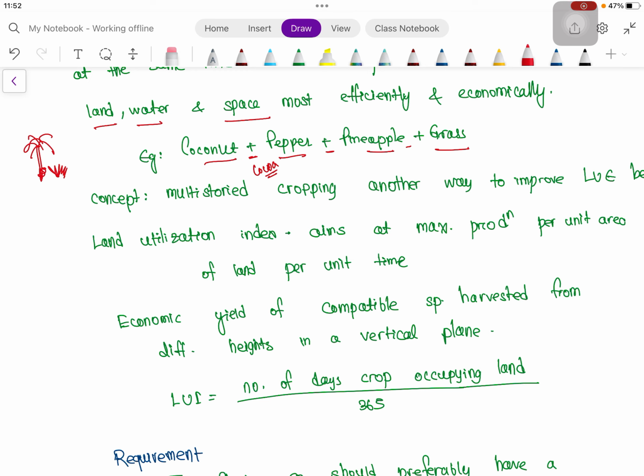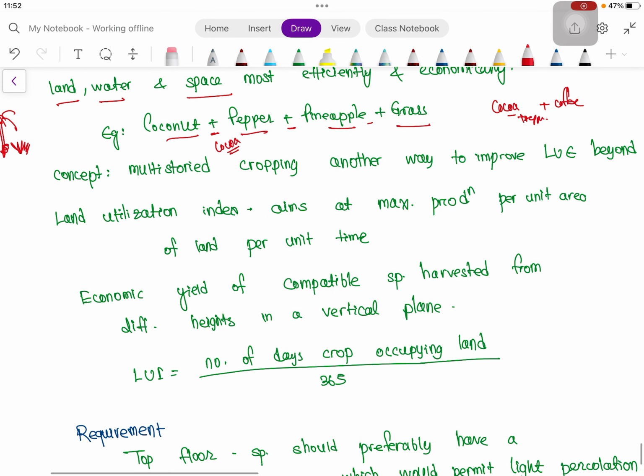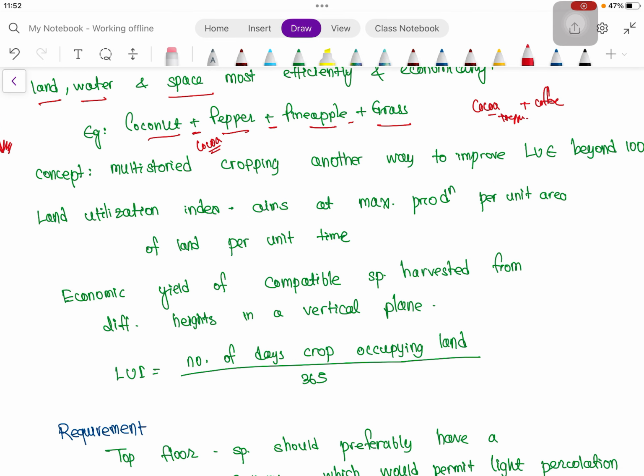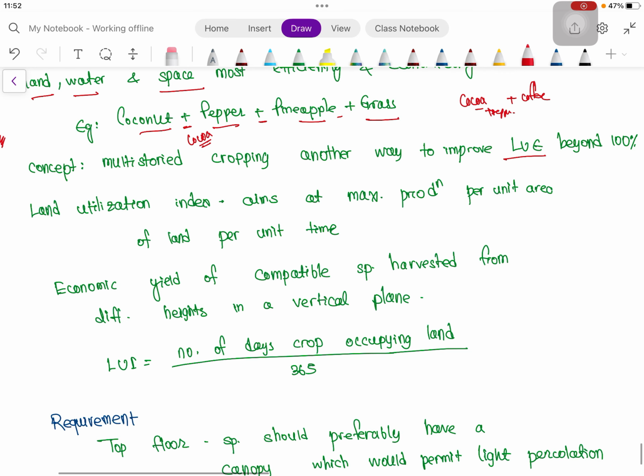And in Odisha also, some coffee is grown. As we know, coffee is shade loving, or is grown under the shade of a tree. So cocoa we can take, then coffee, and pepper we can take here. So pepper will climb on the cocoa tree, and then the coffee plant will also get protected through the shade of cocoa. Then the concept is multi-storeyed cropping, another way to improve land use efficiency beyond 100%.